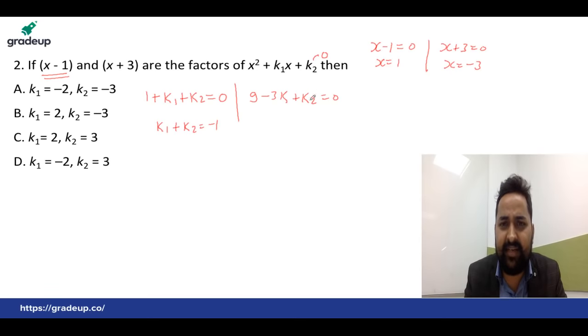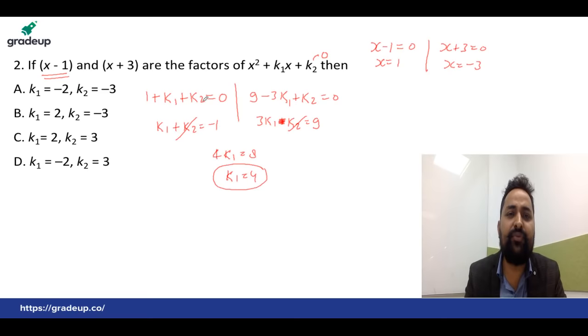And here, shifting over there, this becomes 3k1 minus k2 equals 9. Simplify, just add both equations, k2 is cancelled out, 3k1 plus k1 must be 4k1 equals 8. We can write k1 equals how much? 4.